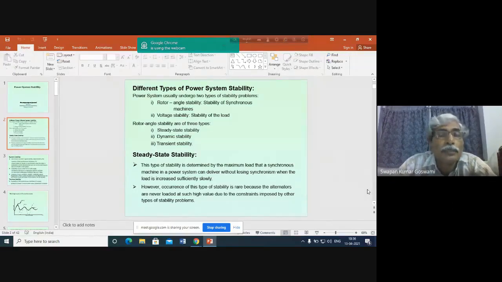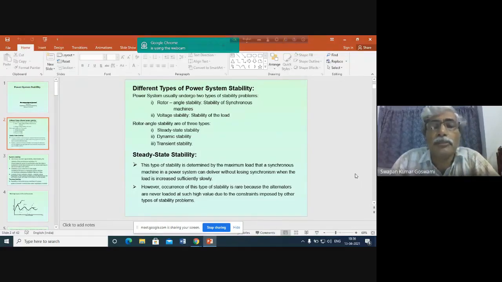One is the conventional stability of rotor angle, basically the stability of synchronous machine, because most of the machines in power system are synchronous machines, most of the generators. Previously all generators were synchronous generators. So people then defined stability in terms of the ability of the synchronous machine to maintain synchronism after some disturbance.